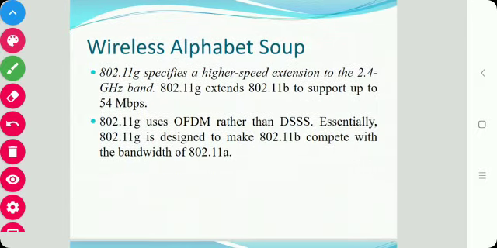Next is G. 802.11g specifies the higher speed extension to the 2.4 gigahertz band. It extends the 802.11b to support up to 54 Mbps, and it uses orthogonal frequency division multiplexing rather than DSSS.